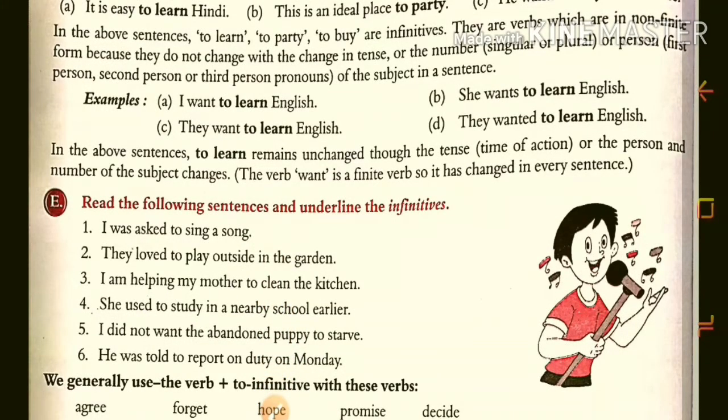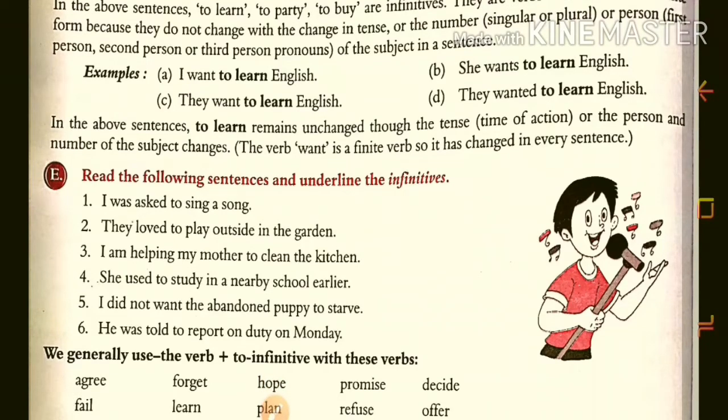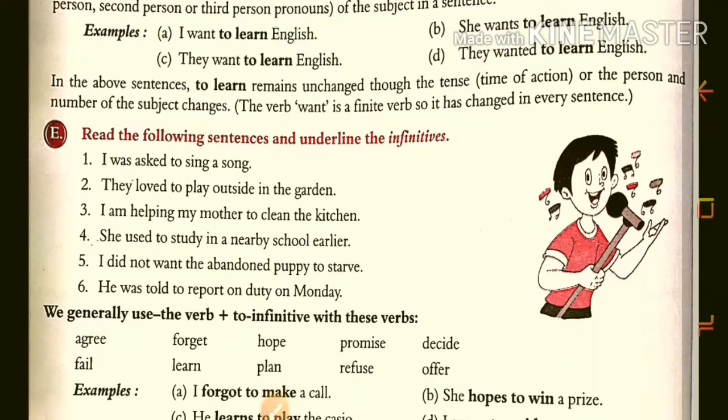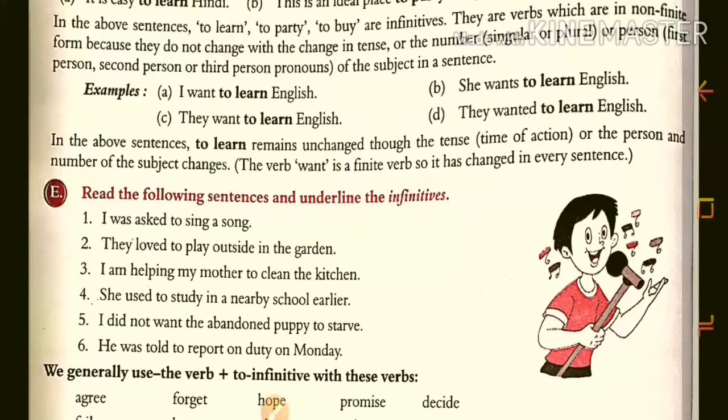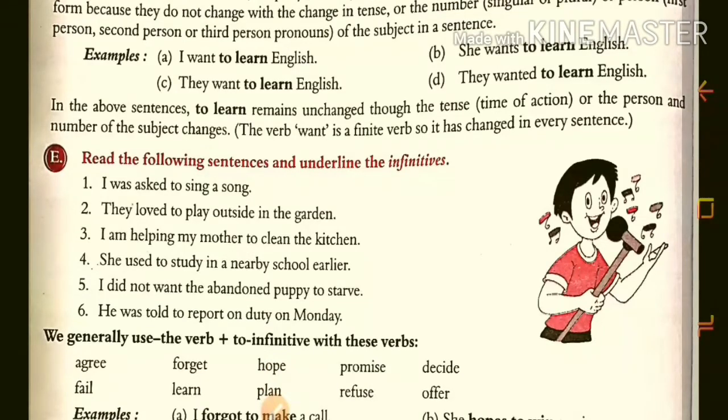Now here they have given some other examples. I want to learn English. They want to learn English. She wants to learn English. They wanted to learn English. So in the above sentences, to learn remains unchanged, though the tense and the person and number of the subject change. Okay, means want is the finite verb in this and learn is the non-finite verb.